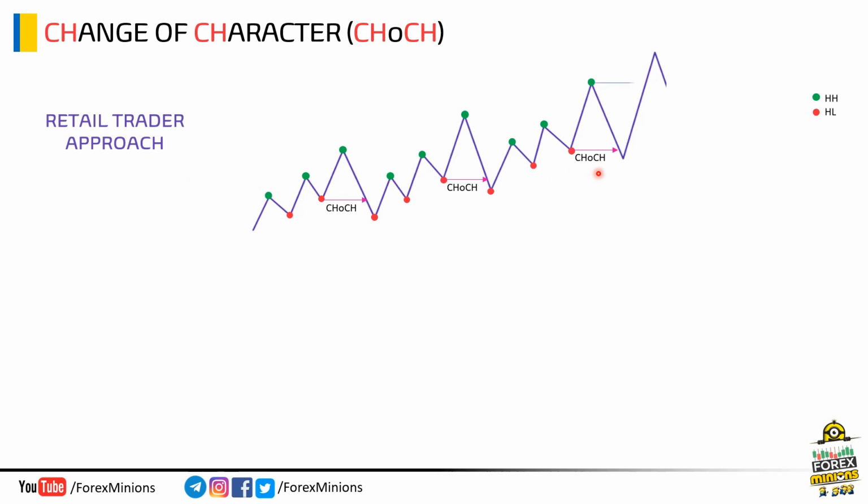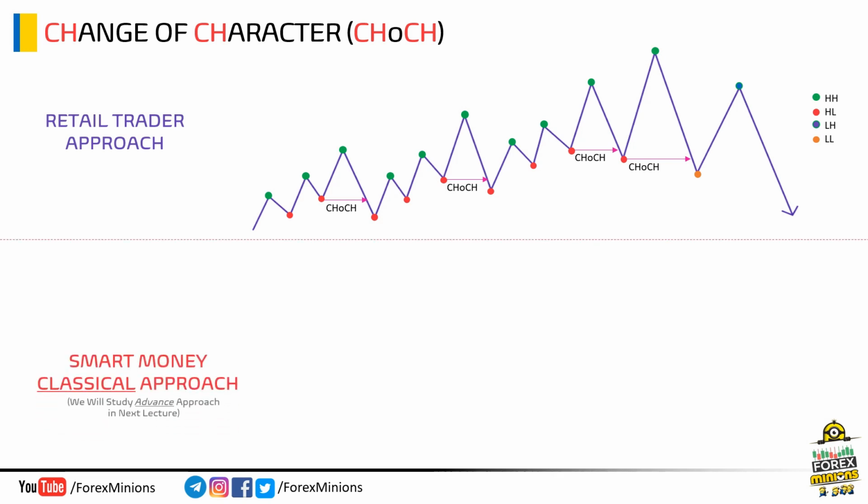Now this is the high and low marked by retail traders. Now, after multiple hit and trial attempts, finally the market changed its direction and created a change of character point. Here, the market created a lower low and lower high. Now, let's summarize it. If you do not have logical knowledge, then you will fail like this retail trader, which is not a professional trading approach.